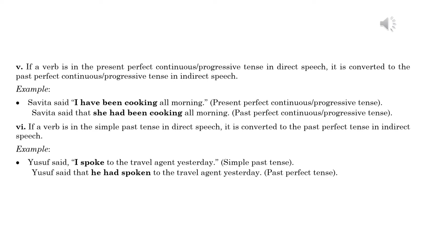6. If a verb is in the simple past tense in direct speech, it is converted to the past perfect tense in indirect speech. Example: Yusuf said, "I spoke to the travel agent yesterday." Simple past tense. Yusuf said that he had spoken to the travel agent yesterday. Past perfect tense.